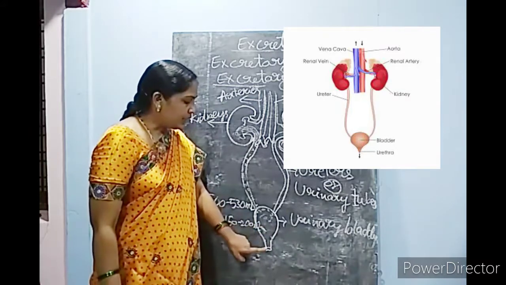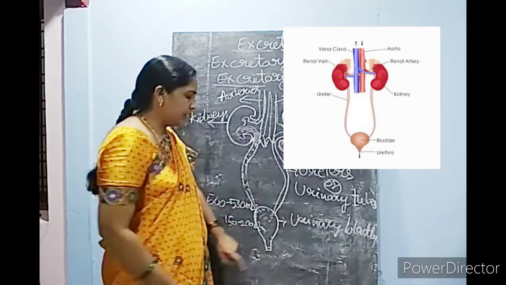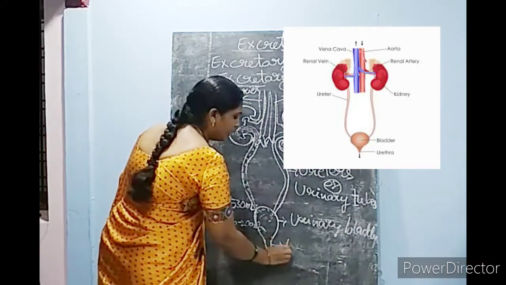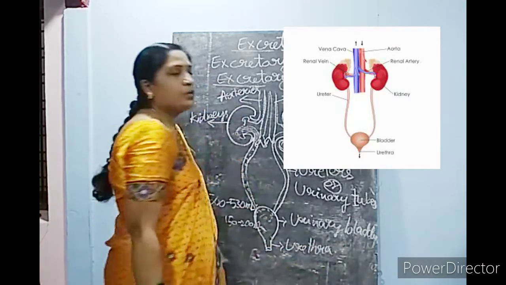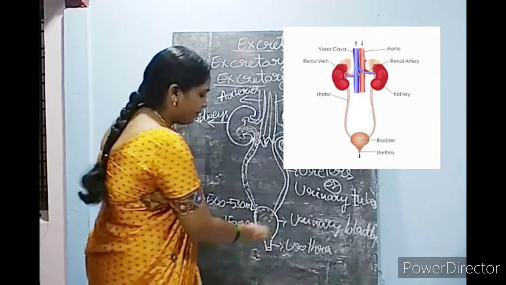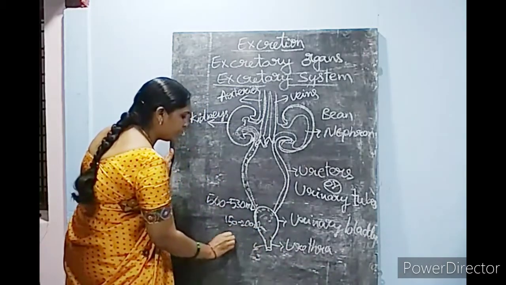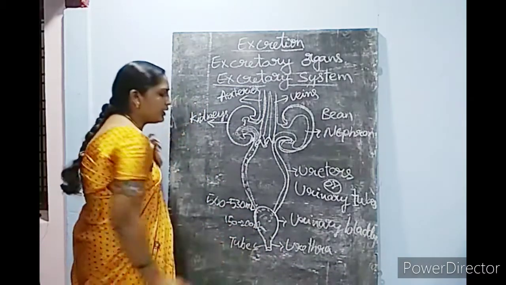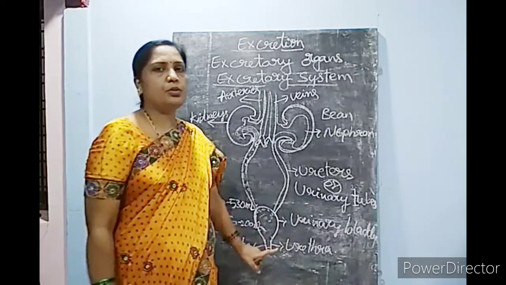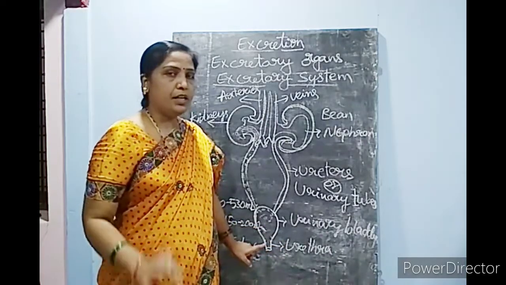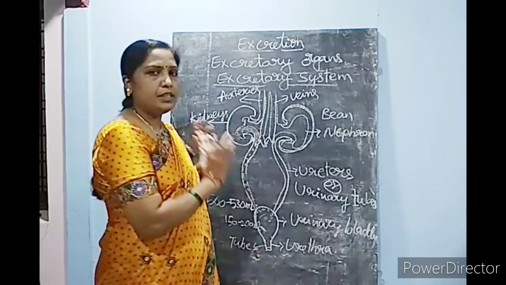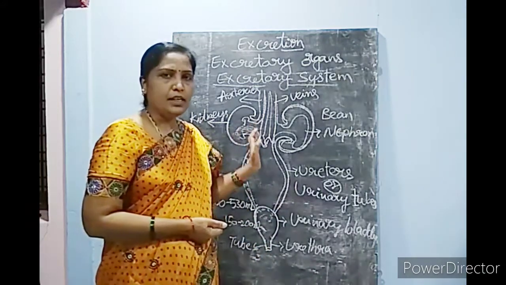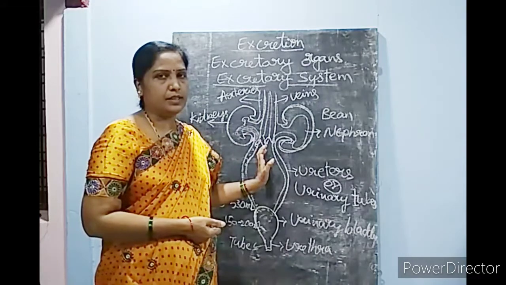So the last part, the urinary bladder, is finally connected to the urethra. The urethra is a muscular tube which helps to send the urine out of the body. So this is the structure of the excretory system in human beings.